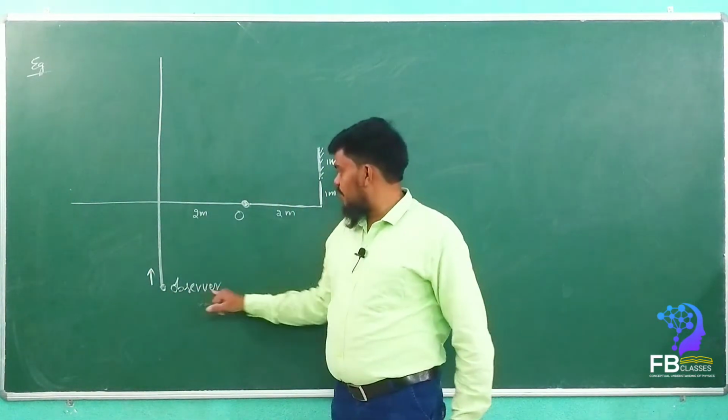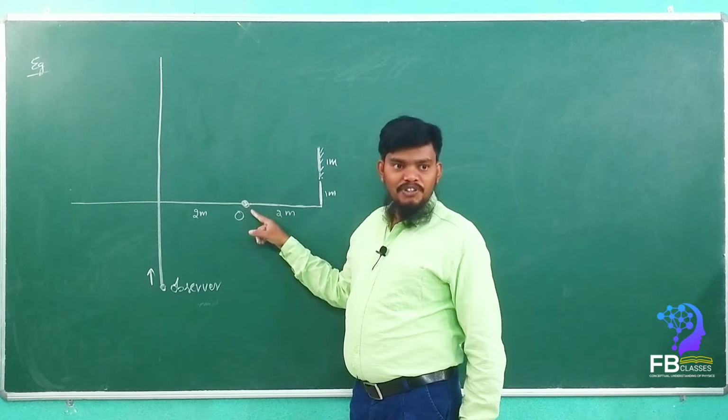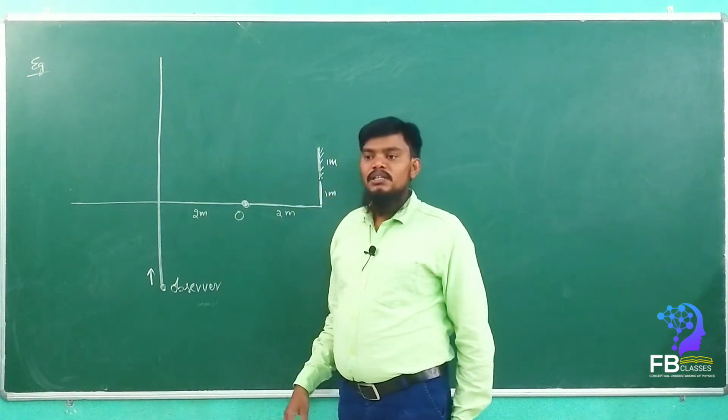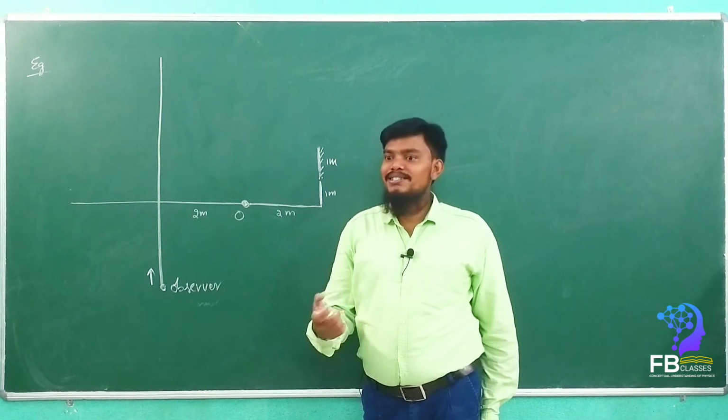Whether this observer can see the image of this object along the total path? No, right? He can see only a particular distance of the path.